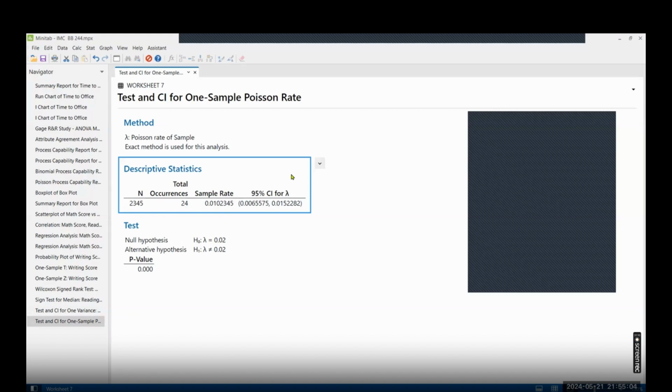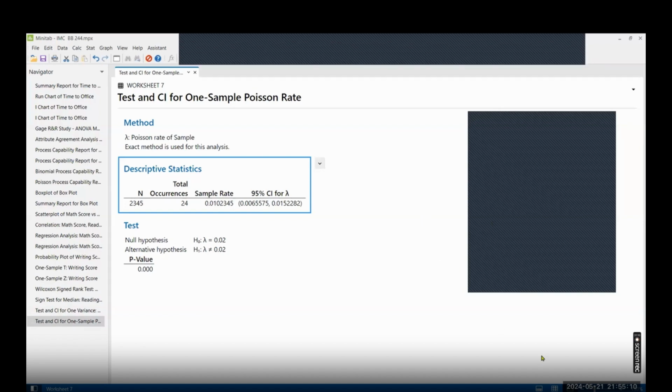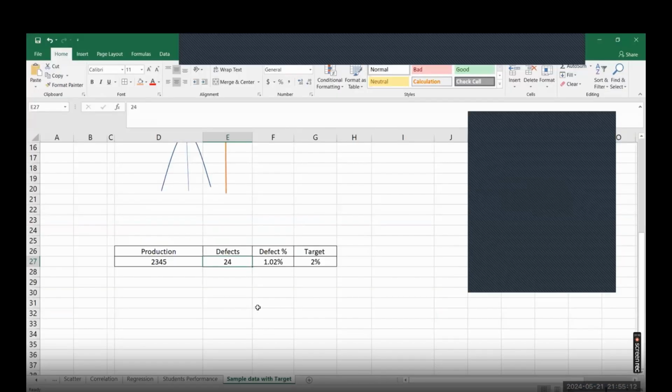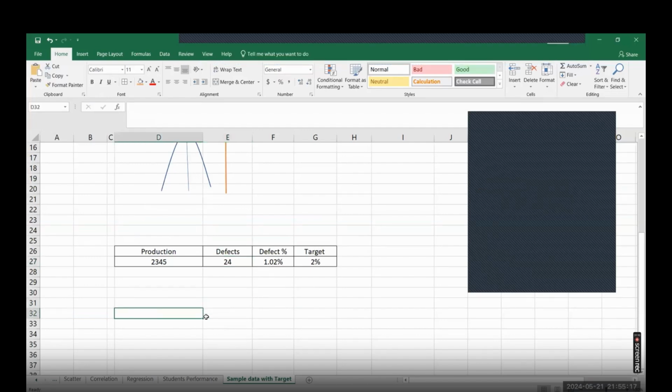And we'll do the last one. I think this is going to be too much for you people. Tomorrow we'll start with the 2 samples. So the last we are going to talk about is when you have the defective. Let's say here is the audit, or maybe let's say production. And here is the rejection.